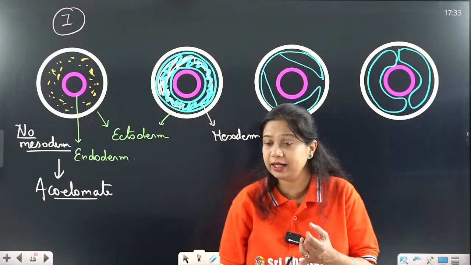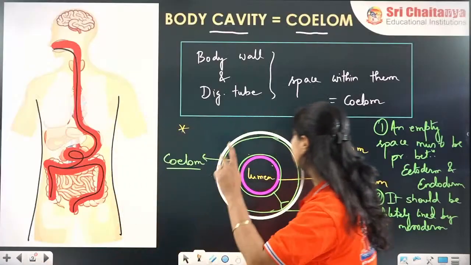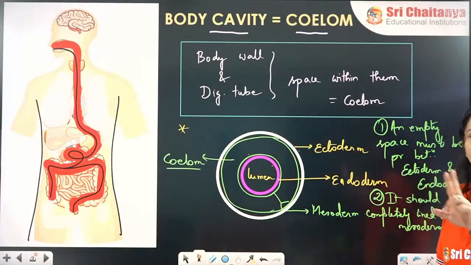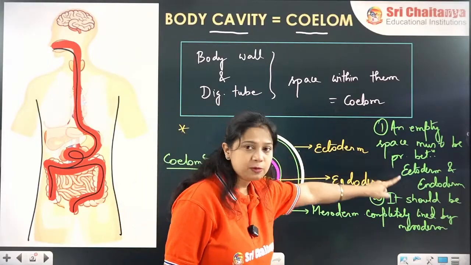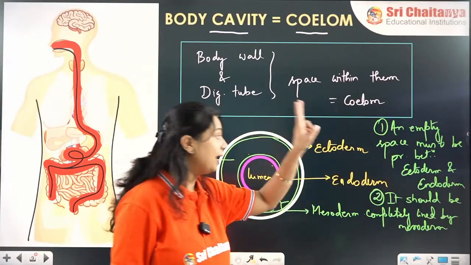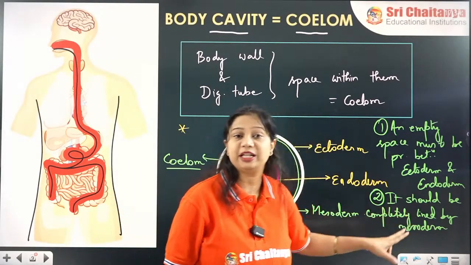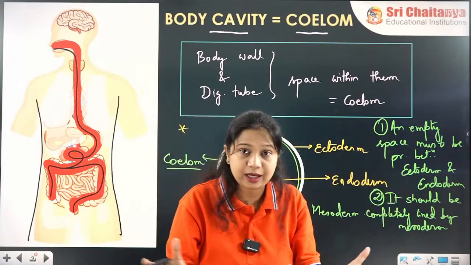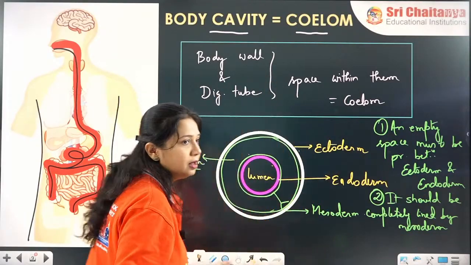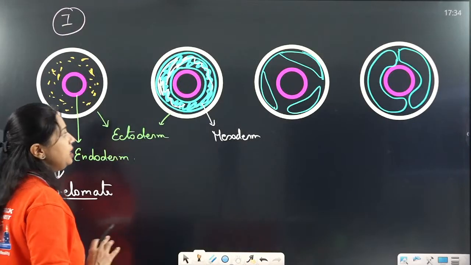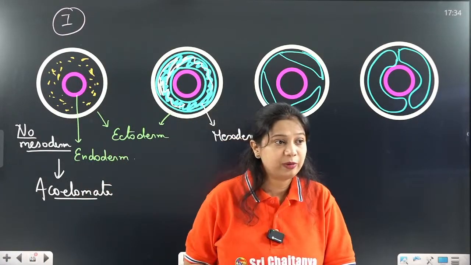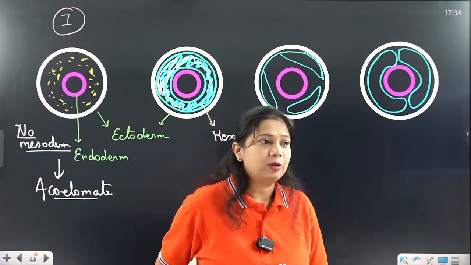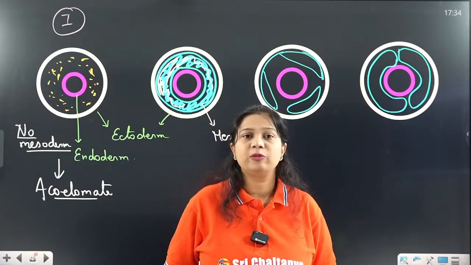So what all criteria we have seen? There should be two criteria to be called as a complete coelom. One, there should be an empty space between ecto and endoderm, and the empty space should be completely covered with the mesoderm. Here there is no mesoderm. So that means no mesoderm. Okay, Lasya is asking why there is no mesoderm?